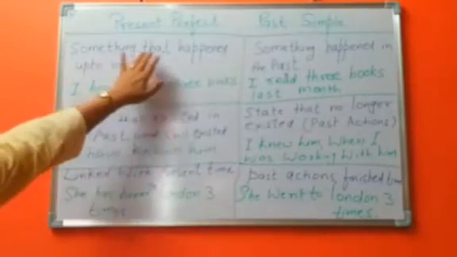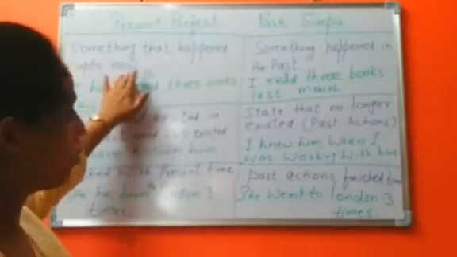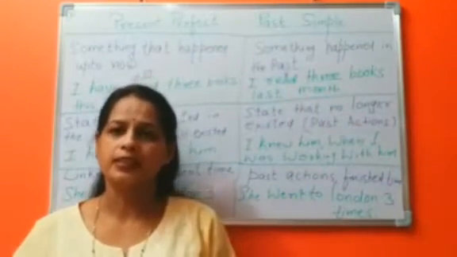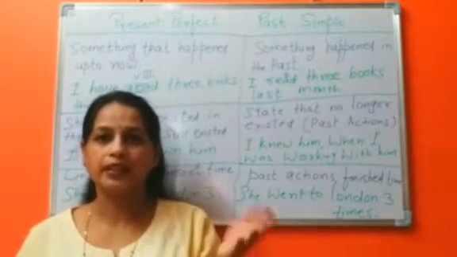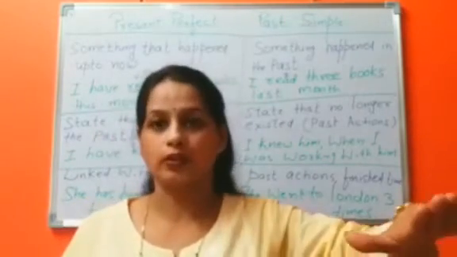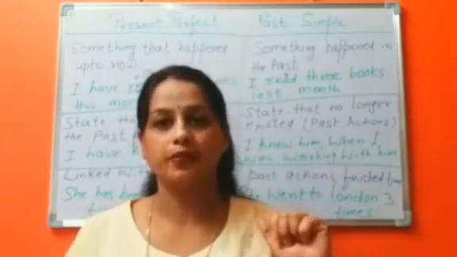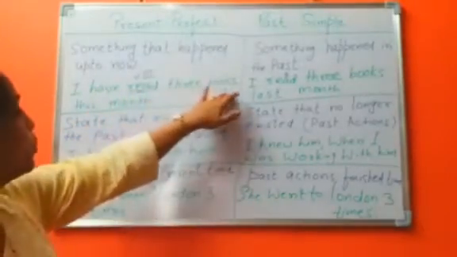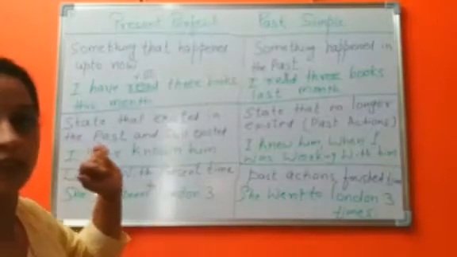First, something that happened up to now. In present perfect tense, anything that happened in the past and is still going on, we use present perfect tense. Example, I have read 3 books this month.